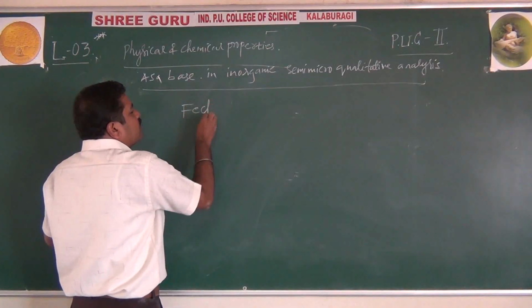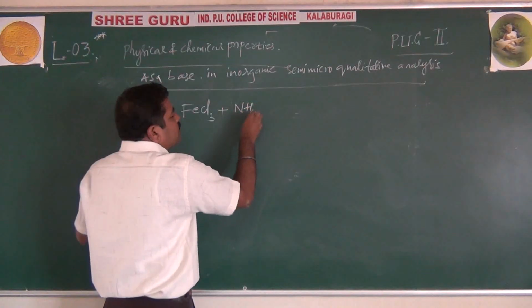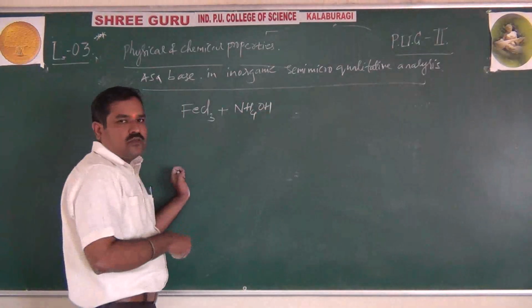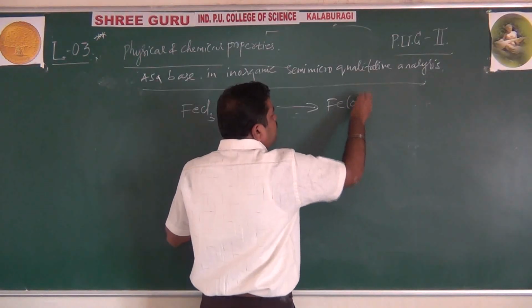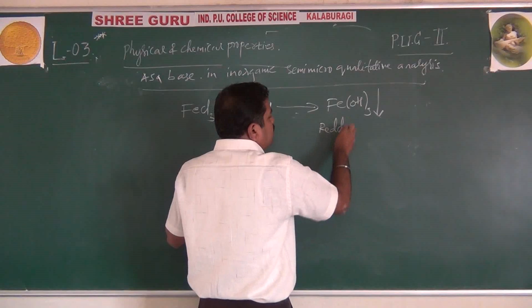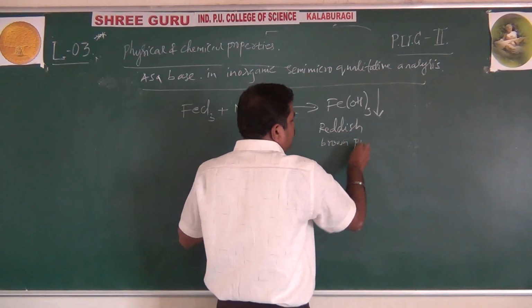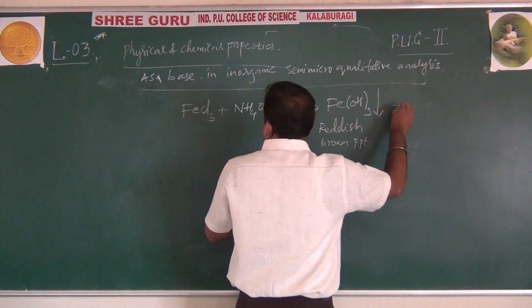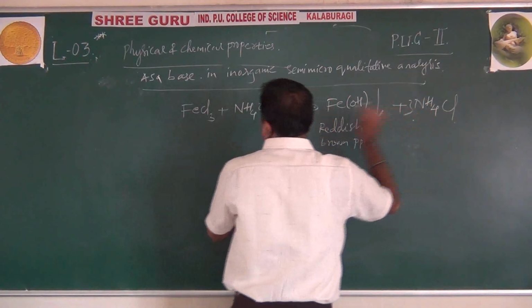If you take ferric chloride, FeCl3, and add ammonium hydroxide, NH4OH, what will you get? You will get ferric hydroxide precipitate, which is reddish brown, plus ammonium chloride, NH4Cl. That's it.